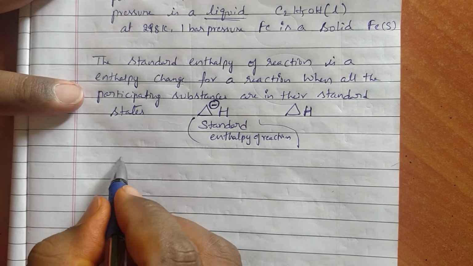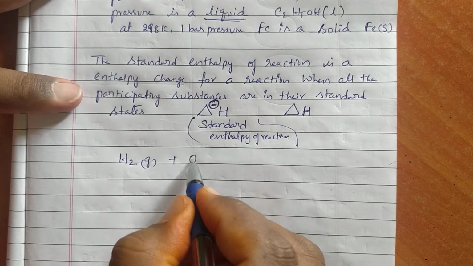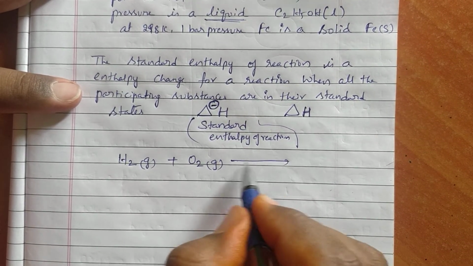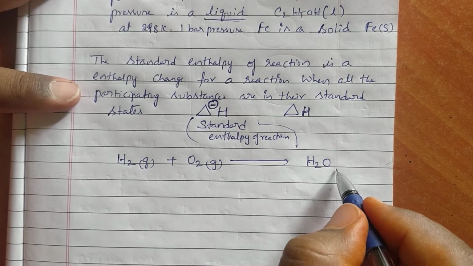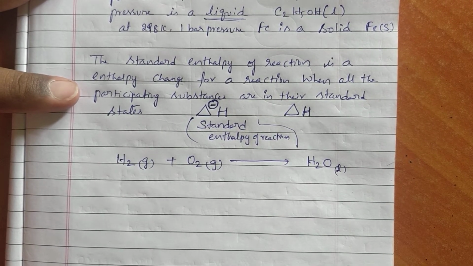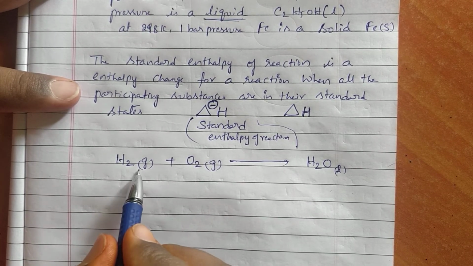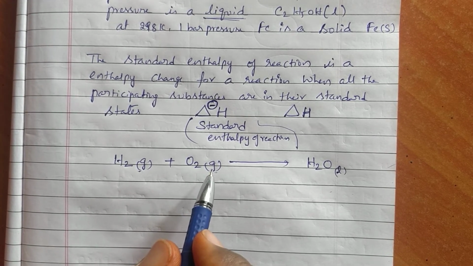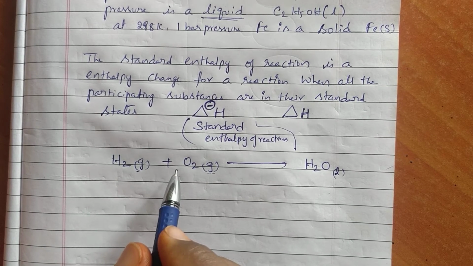For example, H2 gas will undergo reaction with O2 gas at a particular temperature to form H2O liquid. The participating reactants H2 and O2 are present in the gaseous state, their standard states. At 1 bar pressure and 298 Kelvin, H2 is a gas and O2 is also a gas.